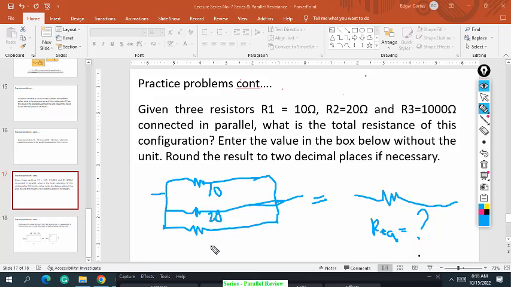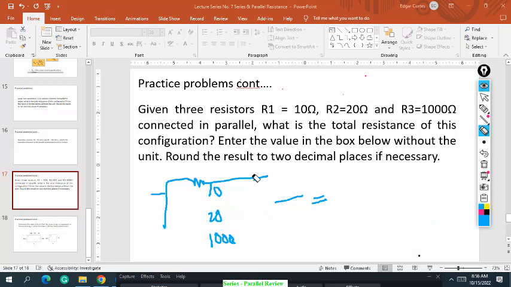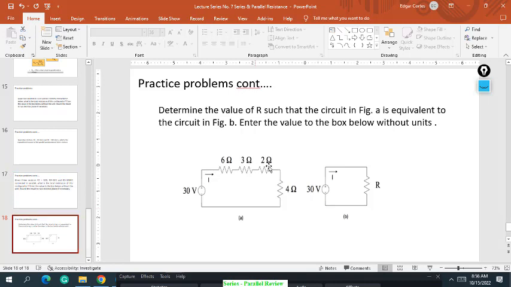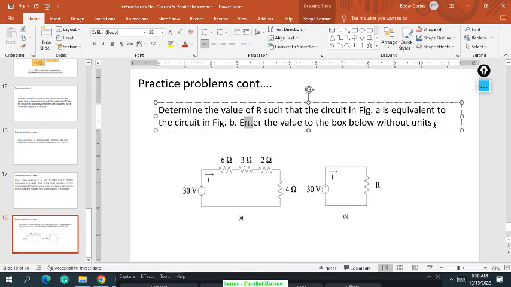Next item, this is the second. Determine the R such that the circuit in figure A is equivalent to the circuit in figure B. Enter the value of the box below. I will delete that part so we don't get confused. The same as number 1, only this is number 2.